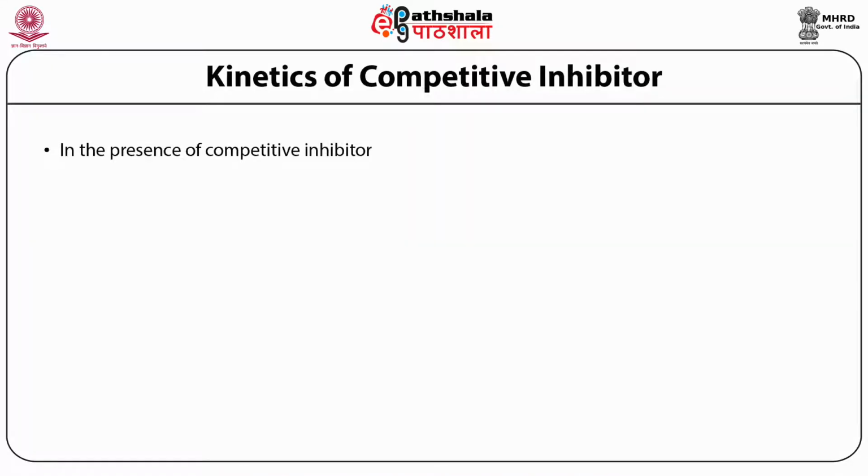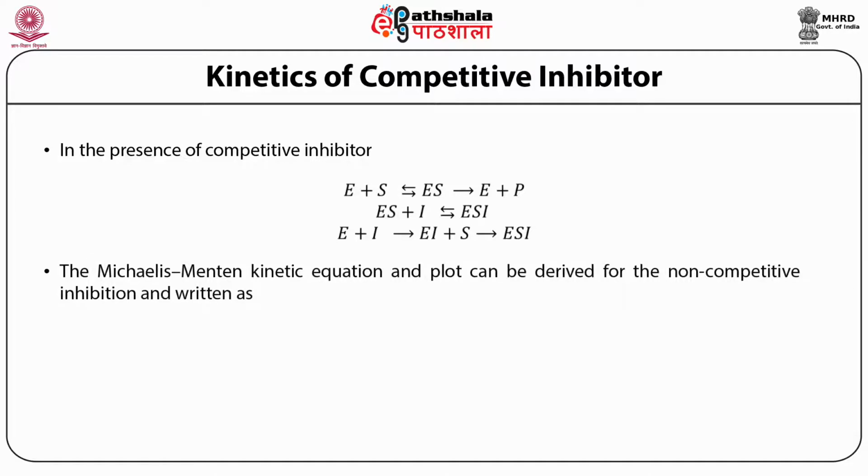Based on the assumption of competitive inhibition, we can derive the Michaelis-Menten equation for competitive inhibitor. As you know, the enzyme combines with the substrate producing the ES complex, and the ES complex forms the products. But in this case, the competitive inhibitor combines with the enzyme and produces the enzyme inhibitor complex that doesn't form any product.